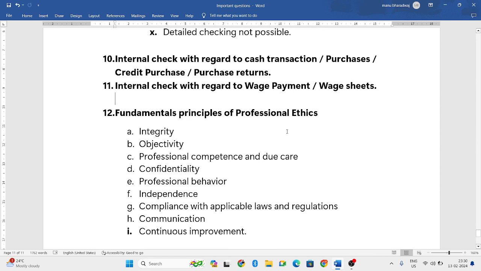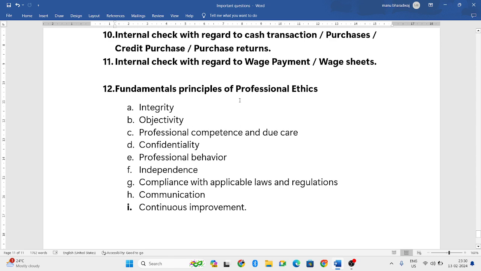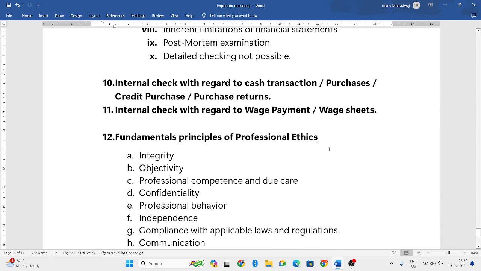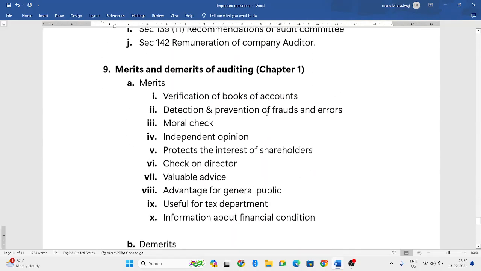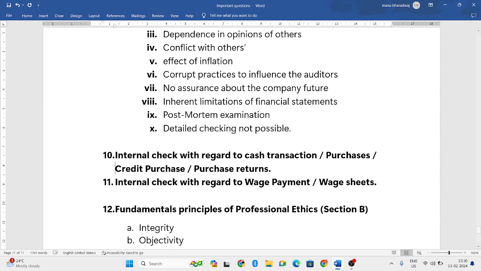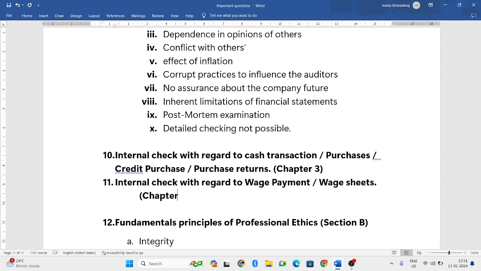Next, fundamental principles of professional ethics. You can expect this from section B also. This question can come in section B as well as in section C. Before that, I forgot to mention the chapter name, I think. Internal check, this is all from chapter 2. Sorry, this is verification, so this is chapter 3. No, it is chapter 2. Sorry, it is the chapter on risk assessment and internal control. Yes, this is chapter 2. Both are from chapter 2 only, so you can go through that.